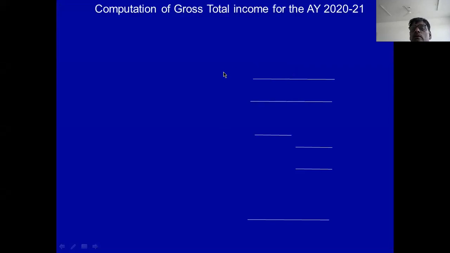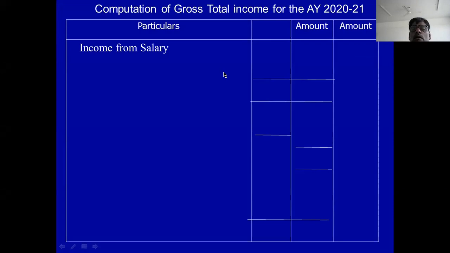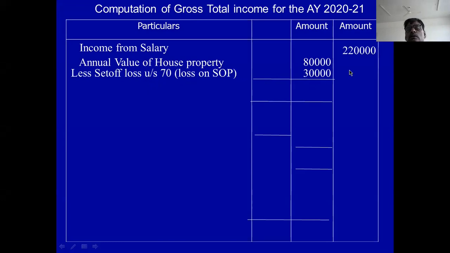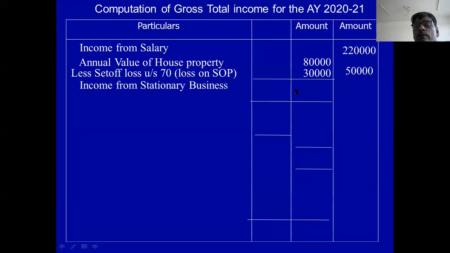Gross total income for the previous year. Income from salary 2,20,000. Then income from house property 80,000. Less deduction under section 70, loss from SOP 30,000. Balance is 50,000. Then you take the income from business. Income from business is 3 lakh.